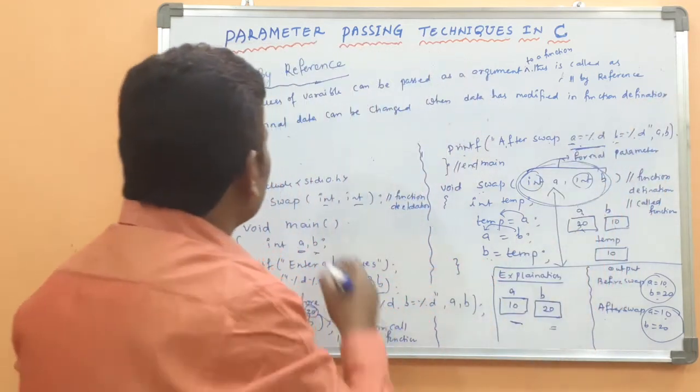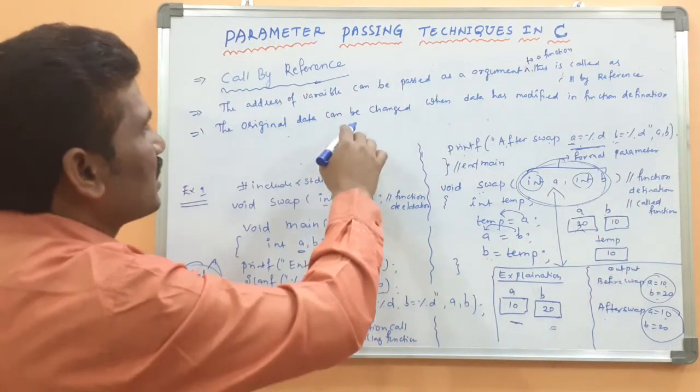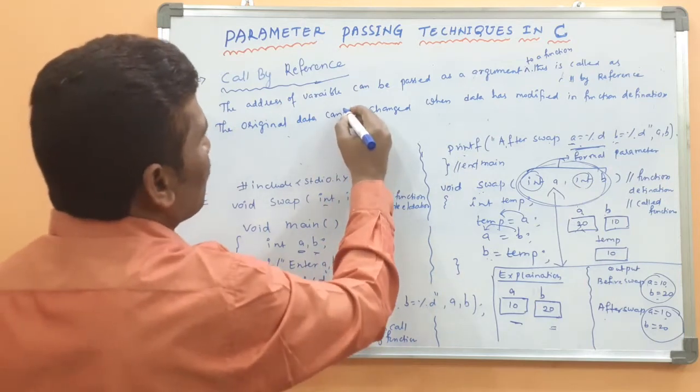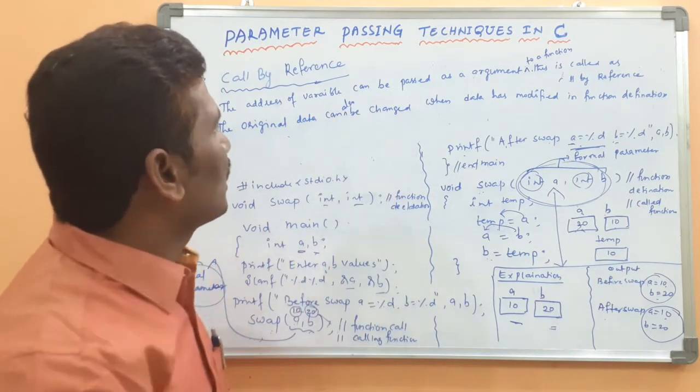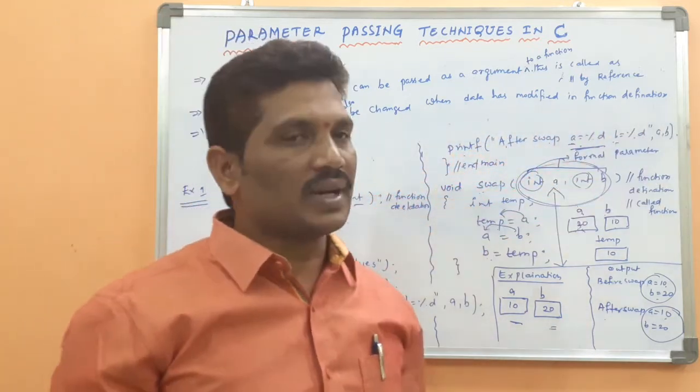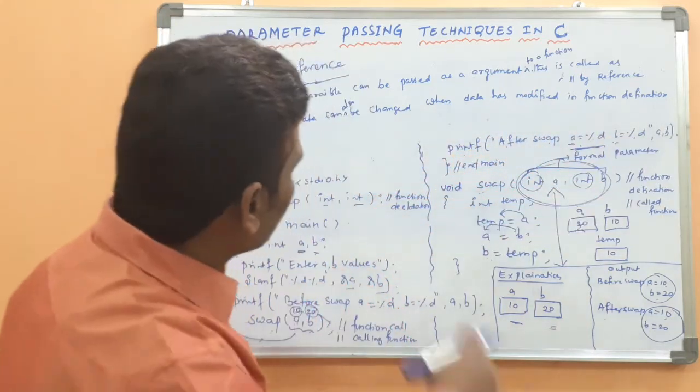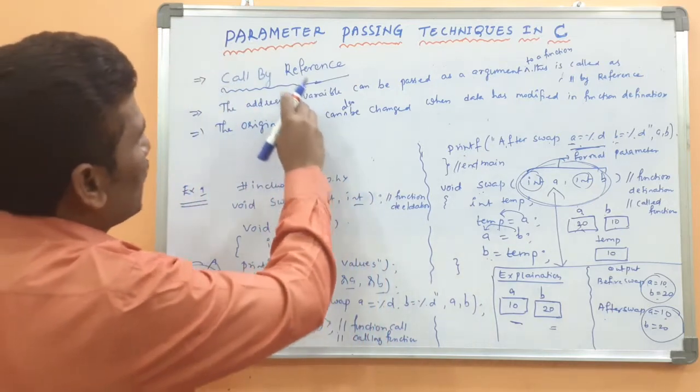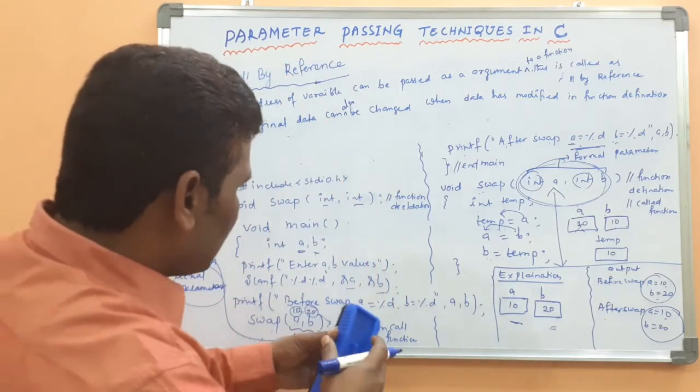The original data can also be changed when the data is modified in the function definition. These are the two statements about call by reference. Listen carefully.